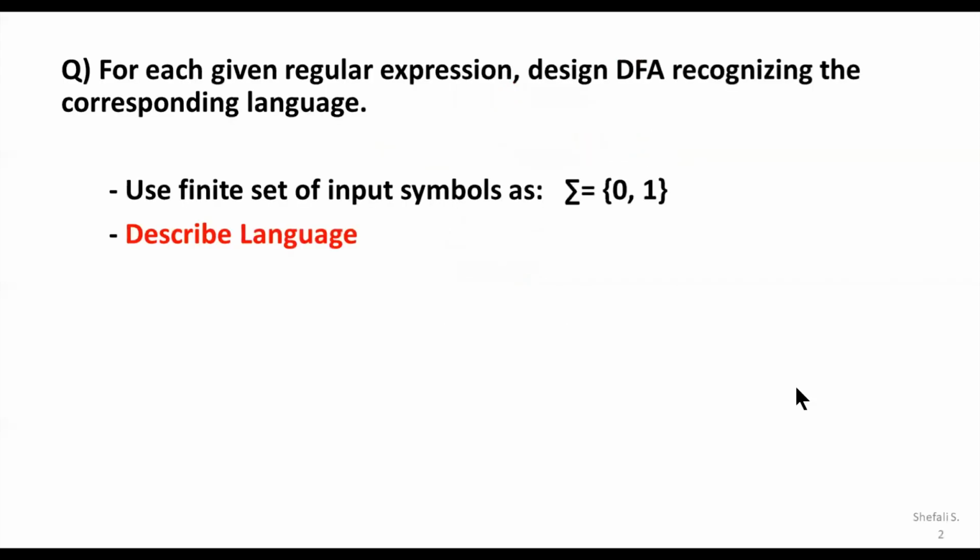Let us start with the question: if any expression is given, obviously it's a regular expression, we need to design a deterministic finite automaton which will recognize the language generated by the regular expression. Obviously, we need to have a finite set of input symbols, where we can build a few words which are valid for the language. So we need to describe the language over the given input set, which is described with the symbols 0, 1.